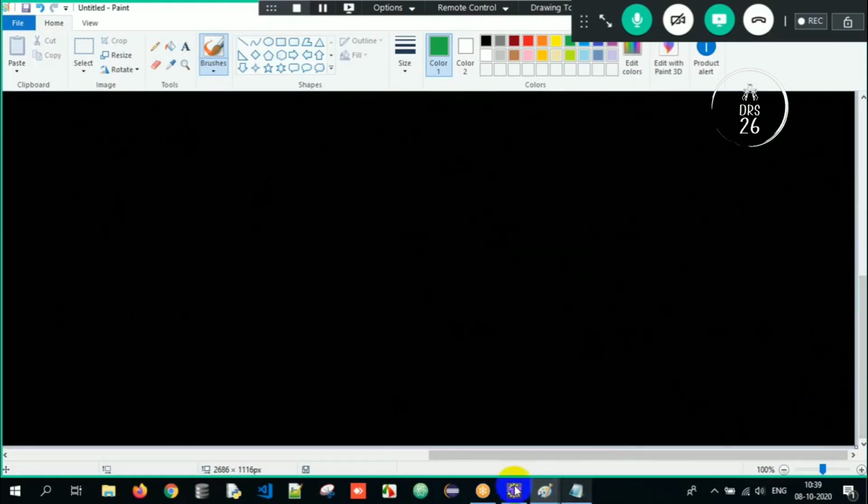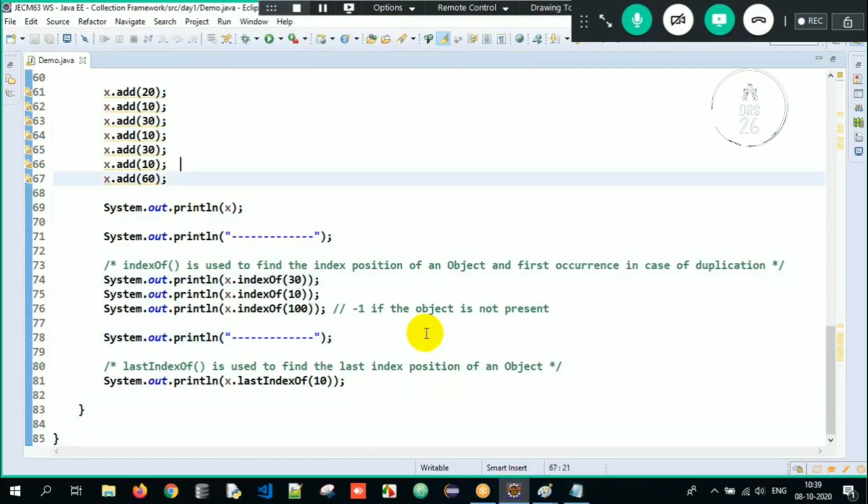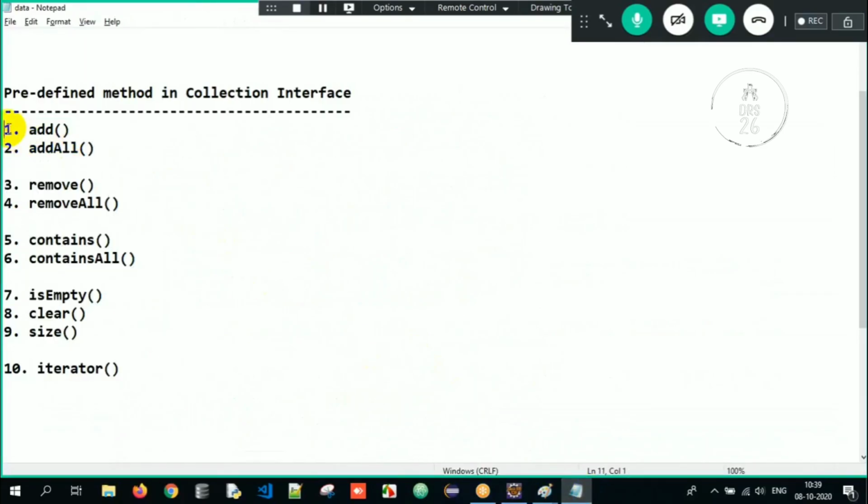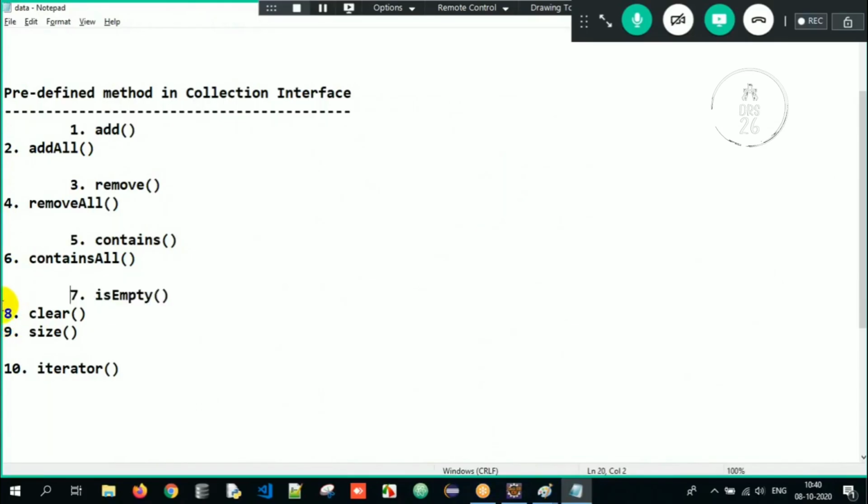So this is what we have seen in today's session, and we saw so many methods here, right? So what were the methods? The add method is used to add an object. The remove method is used to remove an object based on the index position. Contains checks if that object is present or not. isEmpty checks if it is empty or not. Clear will remove all the objects from the collection. Size will calculate the size of the collection. The remaining four methods we haven't seen yet. Have patience: addAll, removeAll, containsAll, we haven't checked. I will talk about that later.